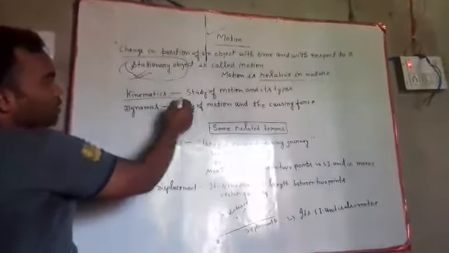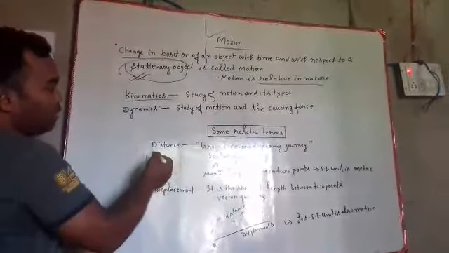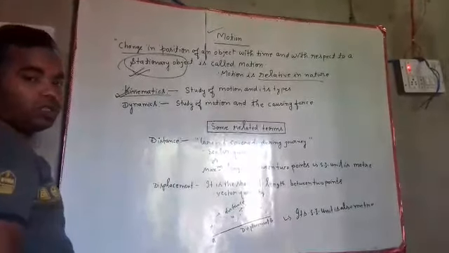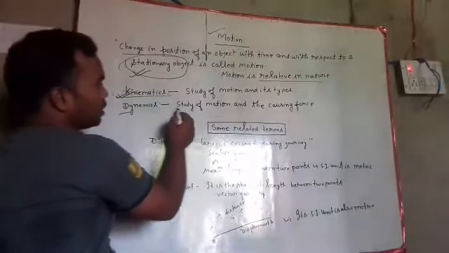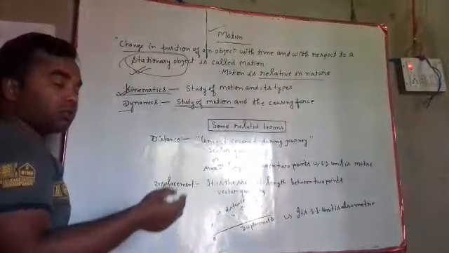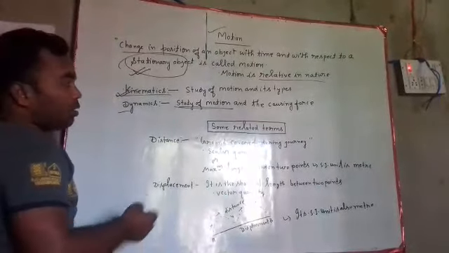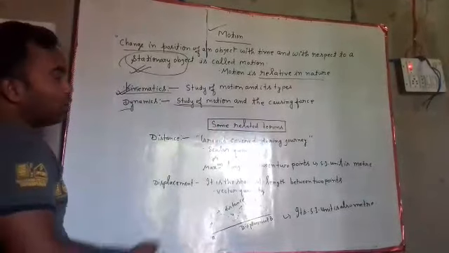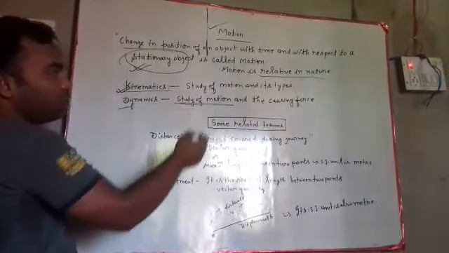Now kinematics: the study of motion and its types is called kinematics. And whenever we study dynamics, we study the motion, but also the force causing it. Motion is due to force, but in kinematics we only study motion.